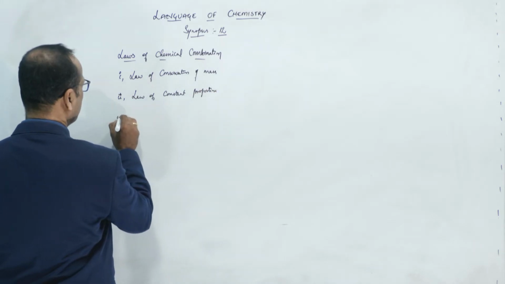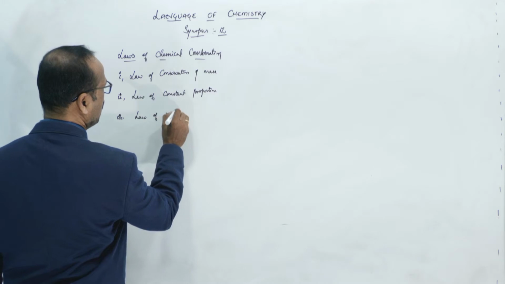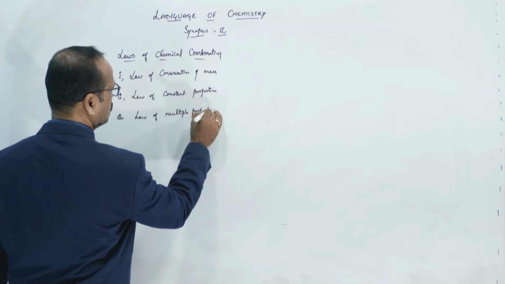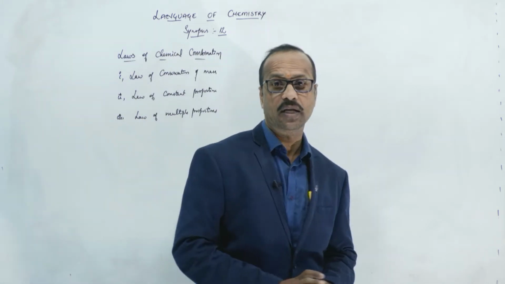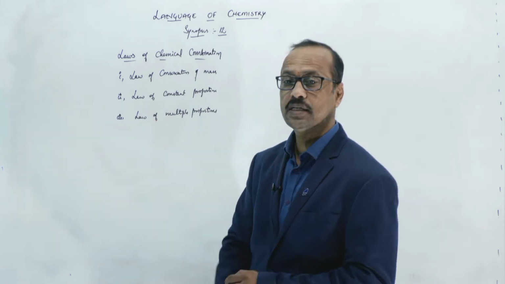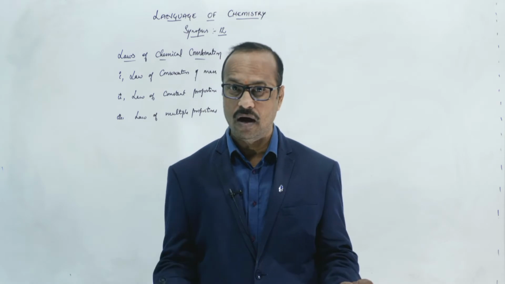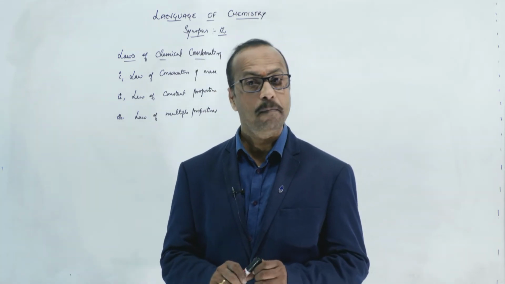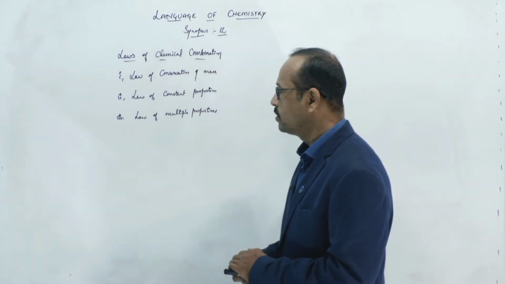The third one is the law of multiple proportions. These three laws are combinedly called laws of chemical combination. Now let us see them in detail, one by one.